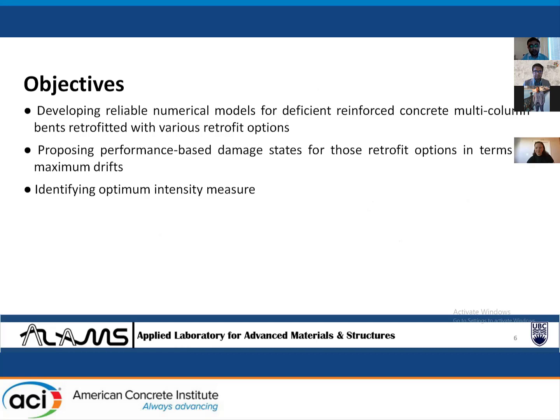The objectives of this research are as follows: developing reliable numerical models for deficient reinforced concrete multi-column bridge bents retrofitted with various retrofit options, proposing performance-based damage states for those retrofit options in terms of maximum drifts, and identifying the optimum intensity measure.